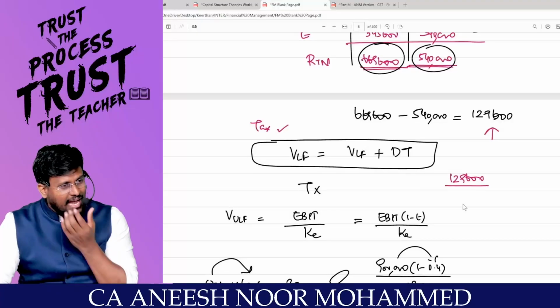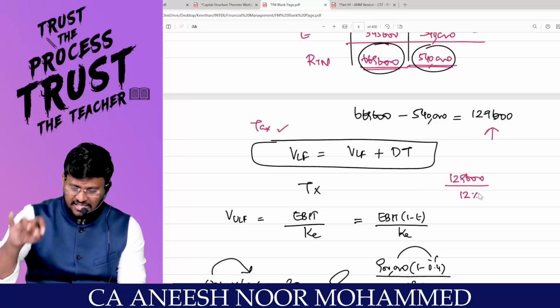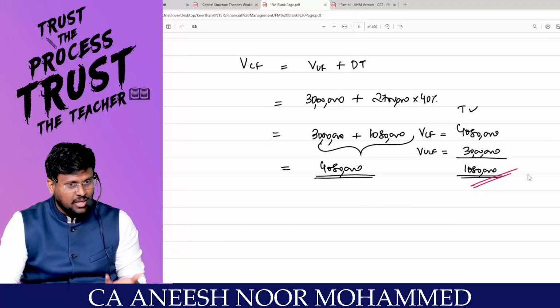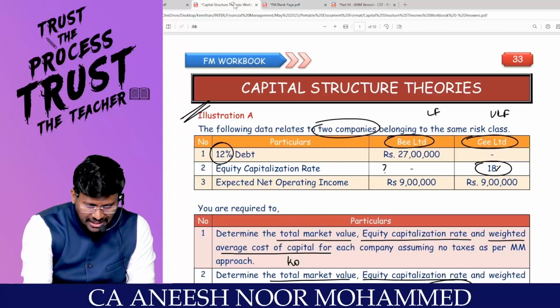The value of an asset today is equal to cash flow divided by R. The R is 12%. So 1,29,600 divided by 12% comes to 10 lakh. That is the difference between the first company and the second company, 10 lakh 80,000. That is what we are finding out as DT, the logic of debt into tax rate. Are you agree with me? So 40 lakh 80,000 is the value of the firm.